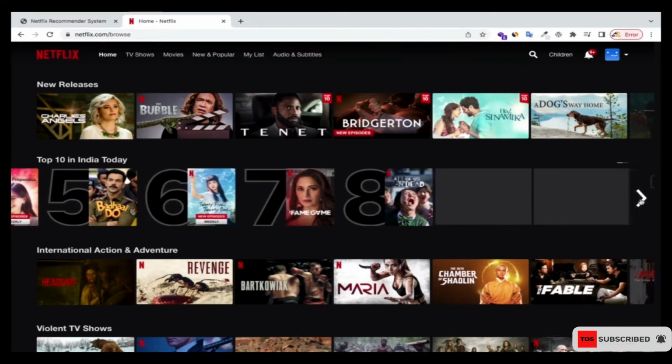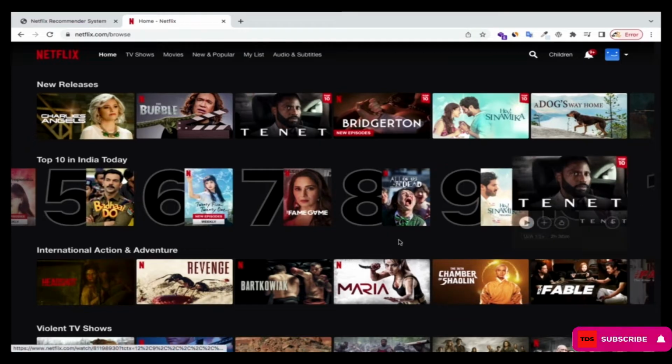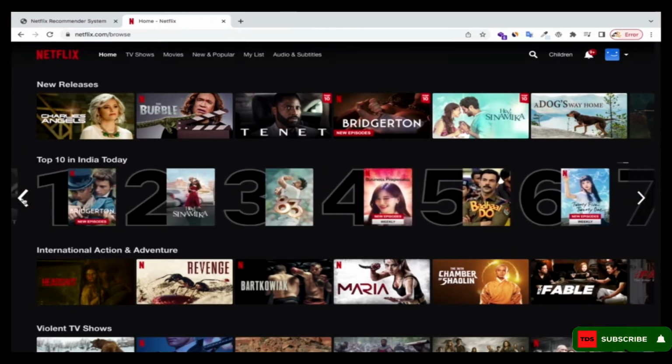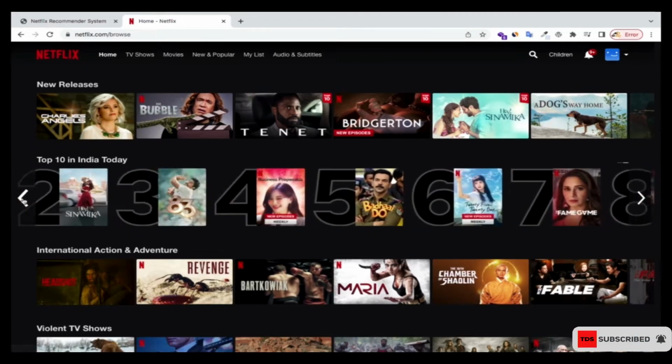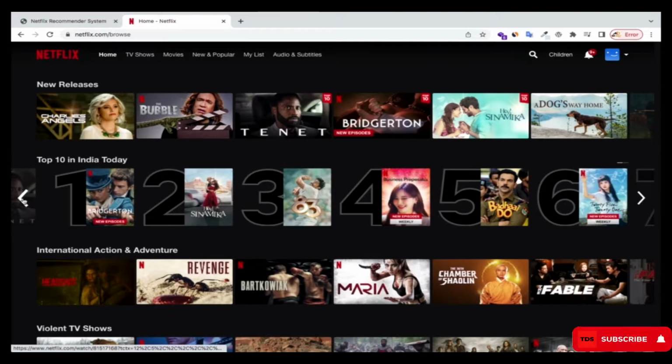So you can see that if you go all the way here, 10 movies are there, and the last one is over there. This is based on popularity. What is trending, what is going on right now is what they are recommending. They are basing it on the popular views and then recommending these kinds of movies to you. They are basing it on what most people are watching and then recommending it to you. That is a popularity-based recommendation system.